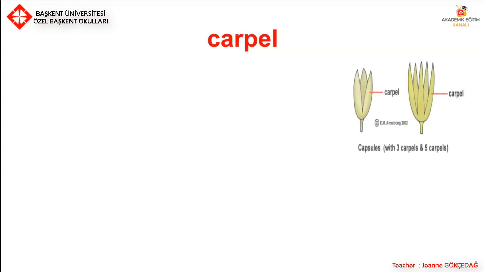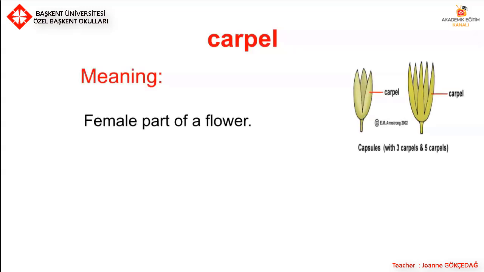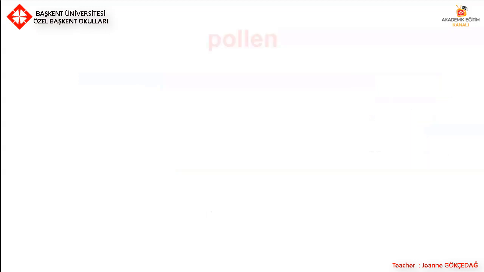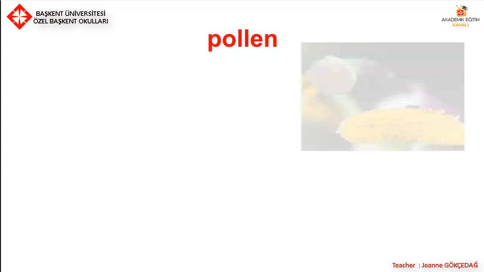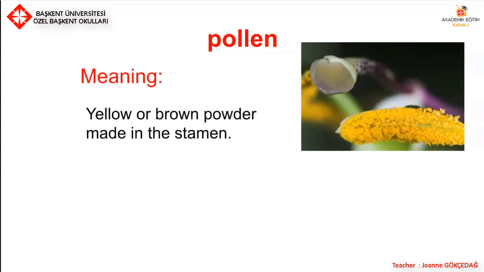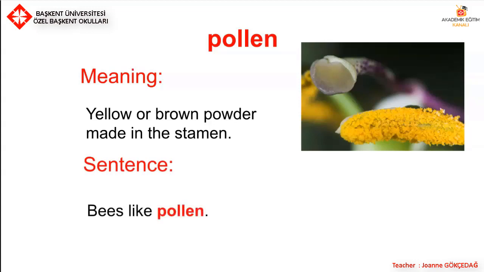Carpel. Meaning the female part of a flower. Sentence: A carpel is part of a flower. Pollen. Here is the pollen. Meaning yellow or brown powder made in the stamen. Sentence: Bees like pollen.